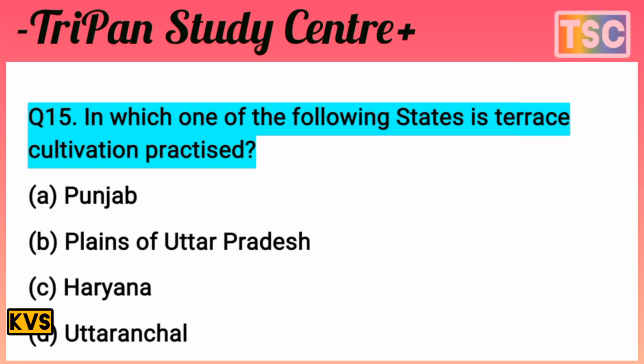You must have thought of your answer. Let's see what is our answer to this question. That's important here. First of all, understand the question: in which state is terrace cultivation practiced? Punjab, there is nothing here. The plains of Uttar Pradesh, nothing, and Haryana, nothing here. But Uttaranchal is the most important answer for this question. The answer is D. That's important. And let's see the next question.